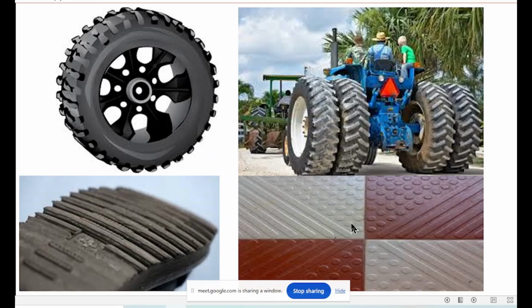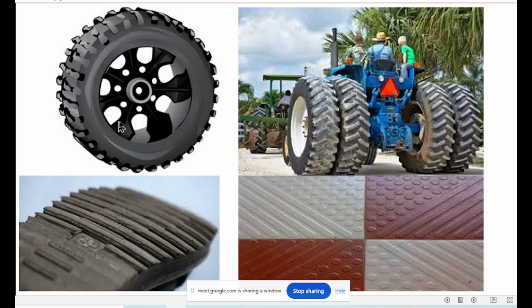It may be any design. From different companies you buy, different tiles will have different designs, but some designs will be there to increase the friction. These are meant to increase friction, making the surface rough, and it should be dry. So here the tire has different designs, the treading marks, the treading pattern. Here the bottom of the shoe will have different designs. But in any case, the thing is to make the surface rough. And here also tiles, different patterns, different designs to make the tiles rough.